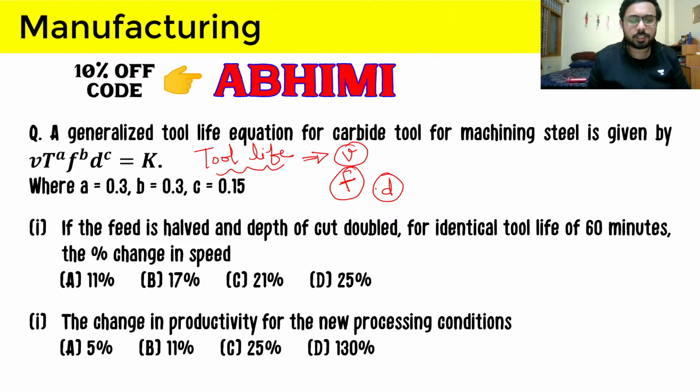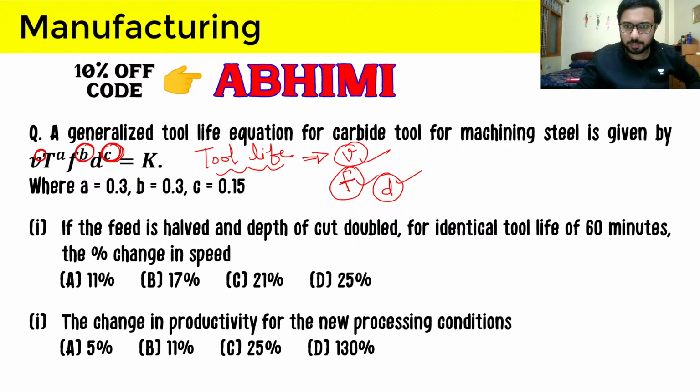So if it is given in the question among which of the following options the tool life is not depending upon, and 3 of the options have V, F and D, then we will select the 4th option which does not have these 3 terms, because tool life mostly depends upon velocity first of all, because it has the highest power here, then F with the second highest power, then D with the least power. So remember the order also, and that's it that we can learn from this equation right now.